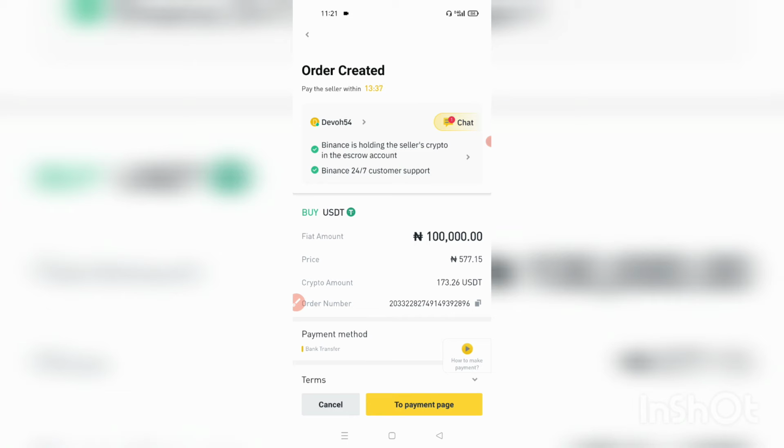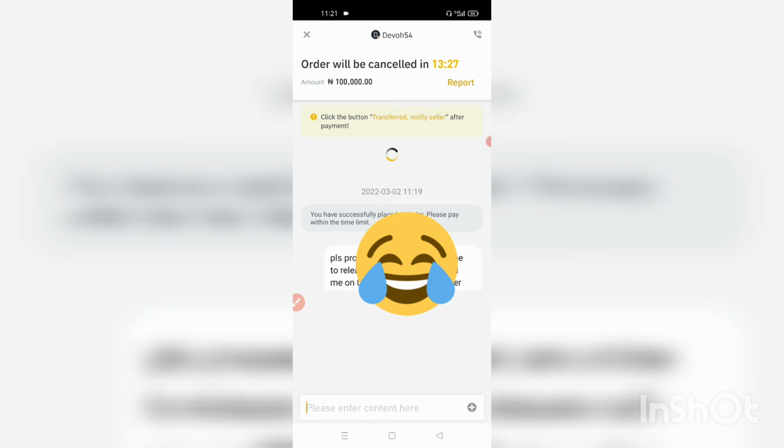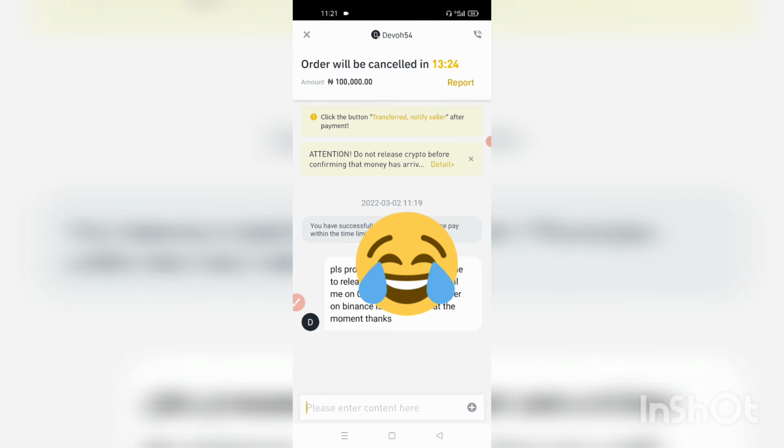If you look at this page, you see a chat icon on the top right part, written chat. So if you click on it, okay, this person is already here. He says, please proceed to payment. I'm online to release, and for any issues, call me on 070. You mentioned the phone number. That number on Binance is not with me at the moment. Thanks. Okay, this is the number. He says if you want to call him, call him.